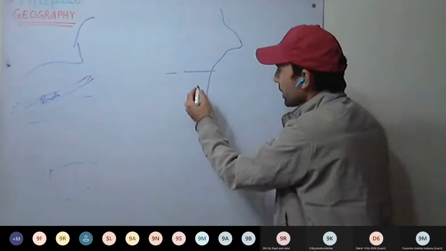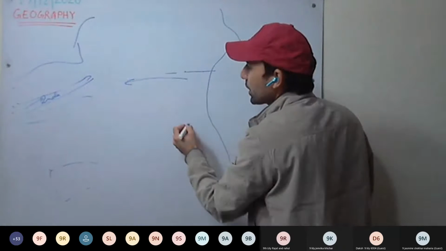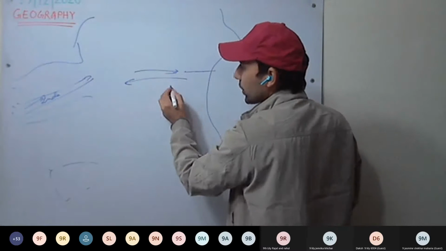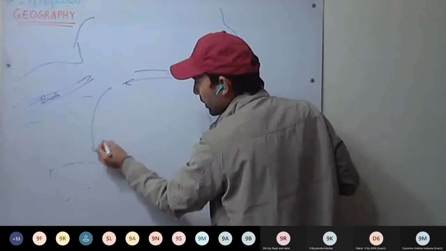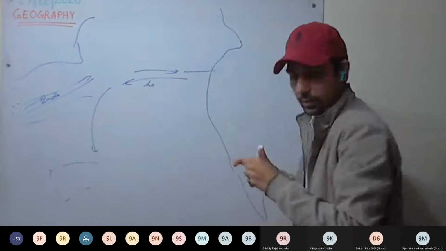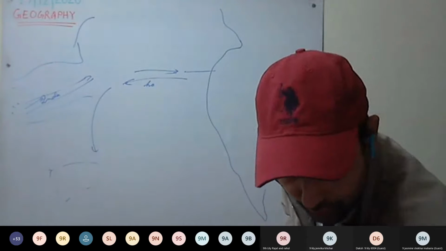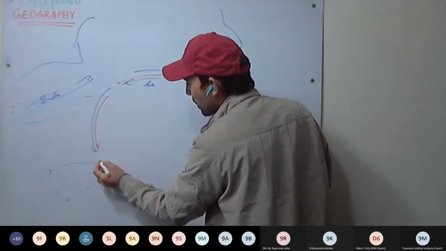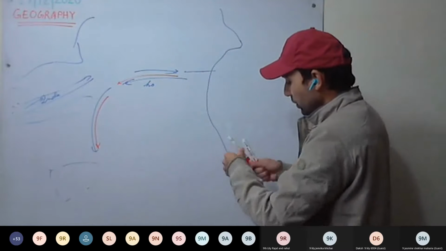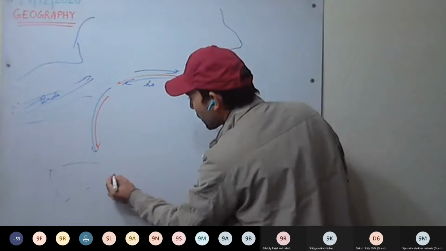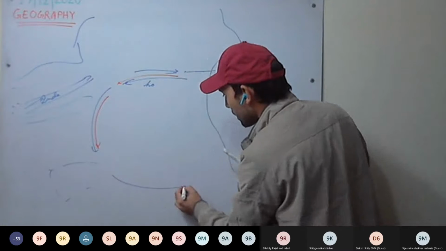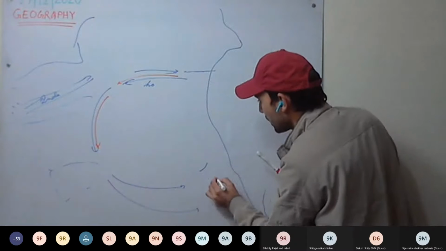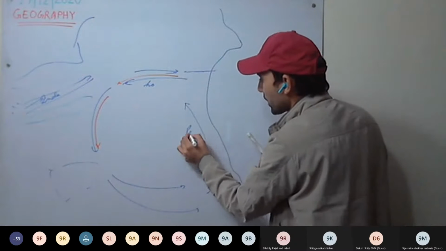So what will happen? This is the South equatorial current, and here we have the counter equatorial current. The South equatorial current is a hot current, it is a warm current. Then we have the west wind drift here, and we have the Peru current.